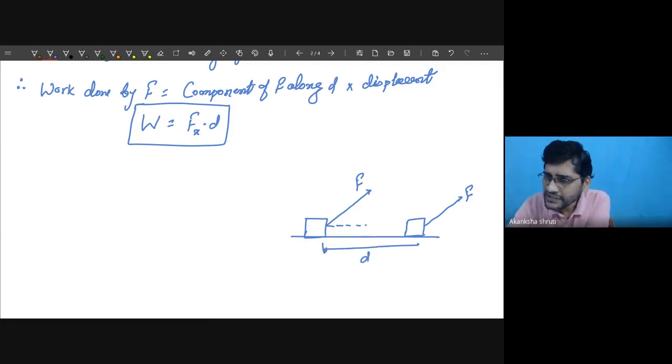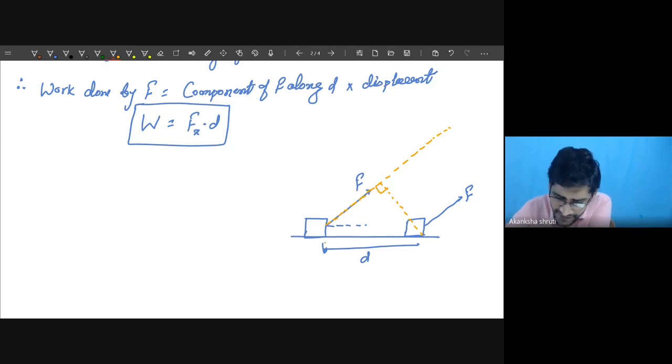So a student, there is another way of considering this. We may consider this displacement along this force itself. Means now extend this force. How much displacement along this force? For that, you need to draw the perpendicular length from this displacement over this.